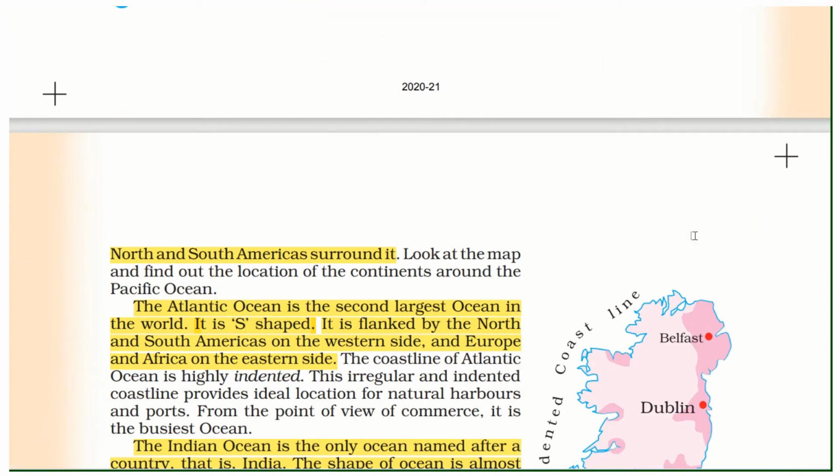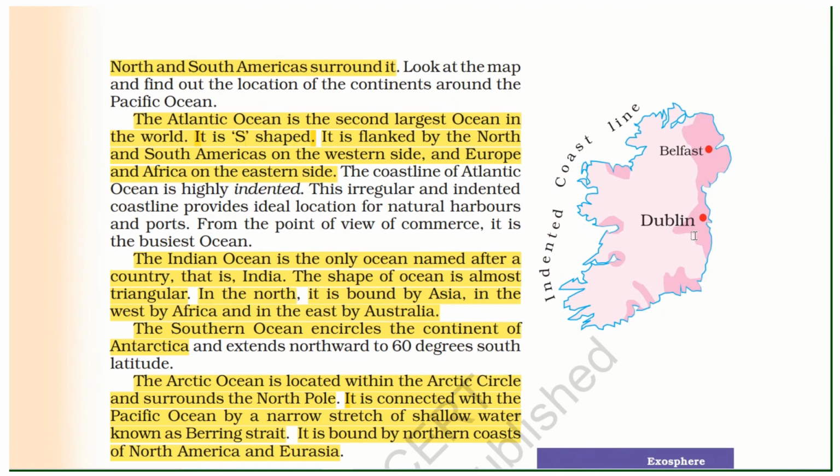The Atlantic Ocean is the second largest ocean in the world. It is S-shaped. It is flanked by North and South America on the western side and Europe and Africa on the eastern side. The Indian Ocean is the only ocean named after a country, that is India. The shape of the ocean is almost triangular.